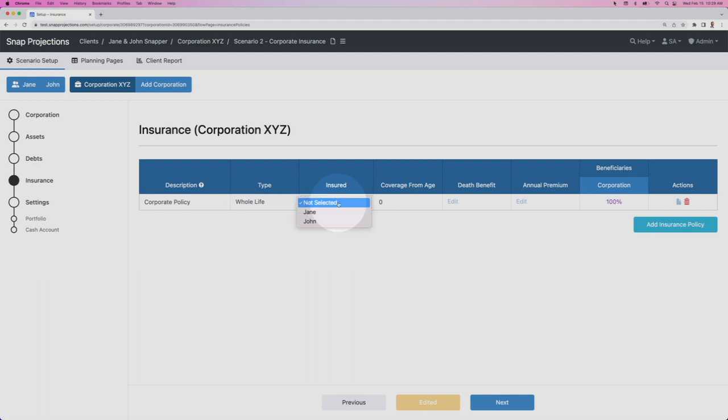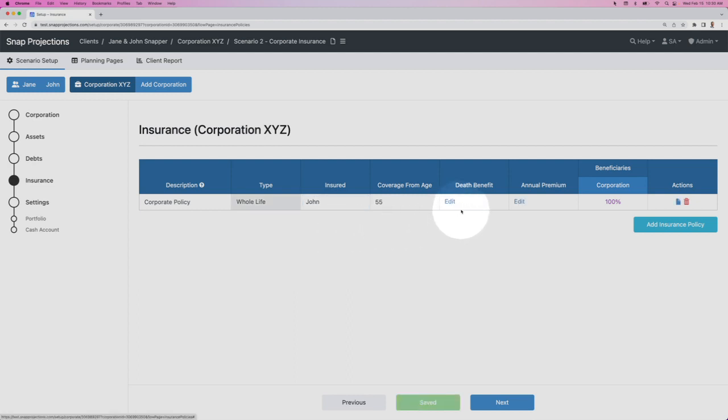For the insured individual, we will need to select either Jane or John. Similar to on the personal side, we just need to tie it to one life within the projection. In this case, I'm going to set it as John. Because John is the last to pass away in the plan, and this is a joint last to die policy, we want the timing to align according to when they're going to pass away in the plan. If both individuals are passing away in the same year, you can select either or for your policies.